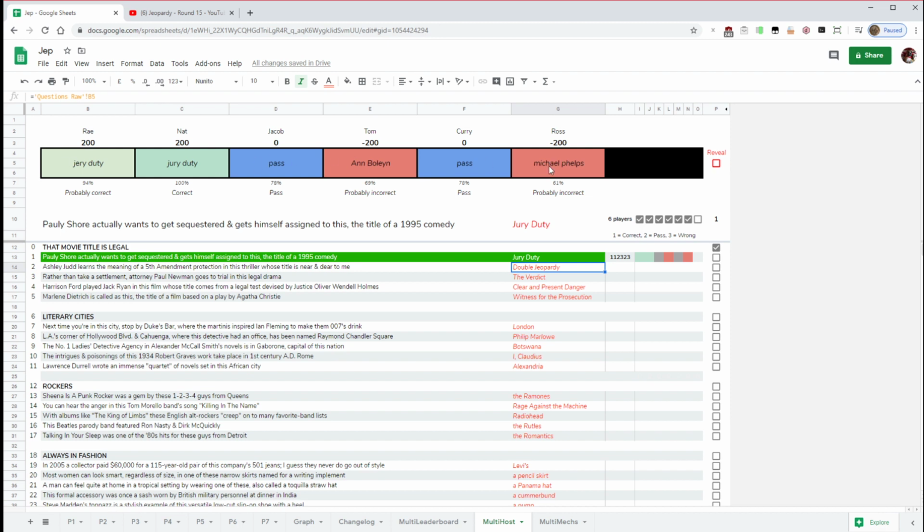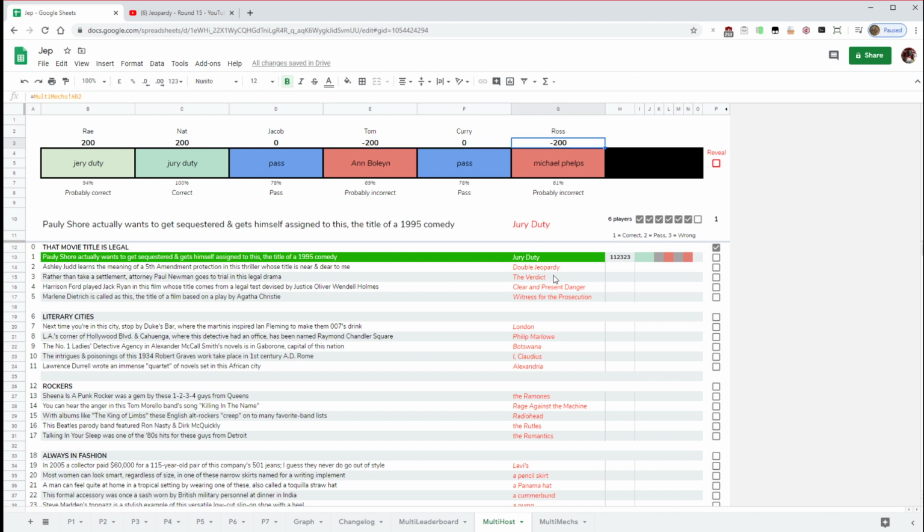Okay, hopefully you can see what that means. And then that assigns a point value to those letters that appear there. So that's C, C, P, W, P, W. Because it was just the first one, it's worth 200 points each, 0 for passes, and minus 200 for the incorrect answers.